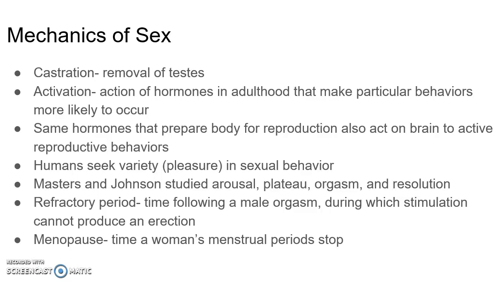Humans seek variety in sexual behavior because, unlike, or at least potentially unlike other animals, humans are trying to please their sexual partners. Masters and Johnson studied arousal, plateau, orgasm, and resolution. If you're curious and want further information on those, look it up in the book. Refractory period is the time following a male orgasm, during which stimulation cannot produce an erection. Menopause is the time a woman's menstrual periods stop.